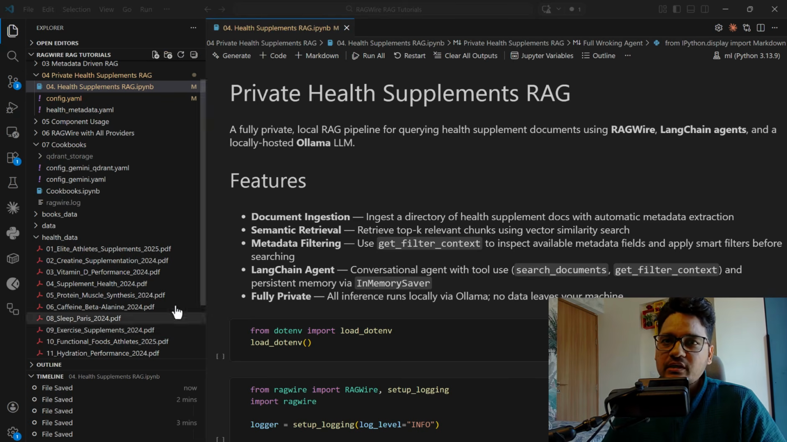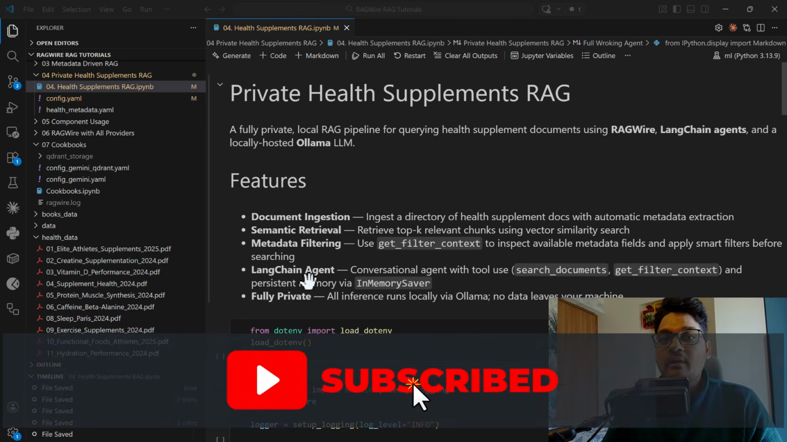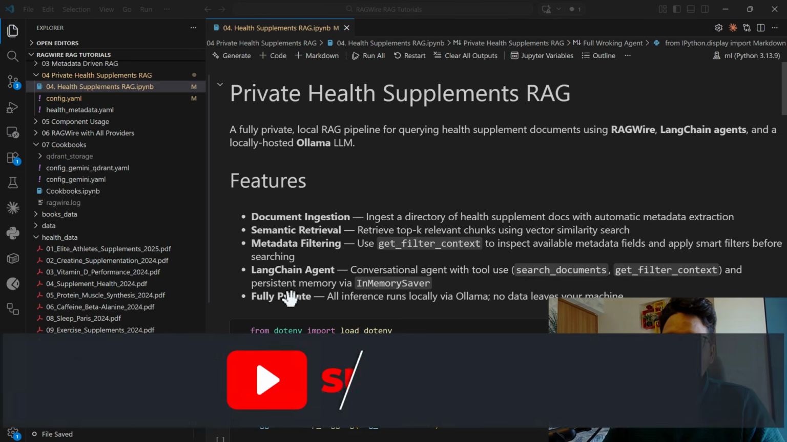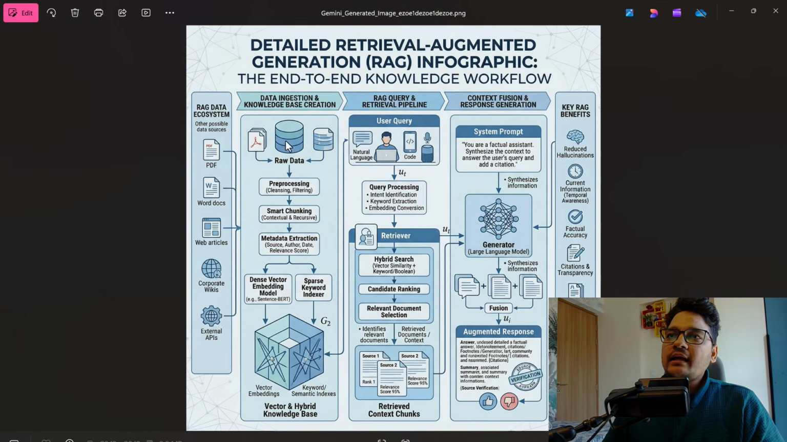We will be using research papers which are coming from trusted sources. All these research papers are related to health supplements and fitness supplements. Then we will be using our RAGWire framework. With the help of the RAGWire framework, you can build your own RAG system in less than 10 minutes. Basically, RAGWire is breaking all this complex system into a very simple process.